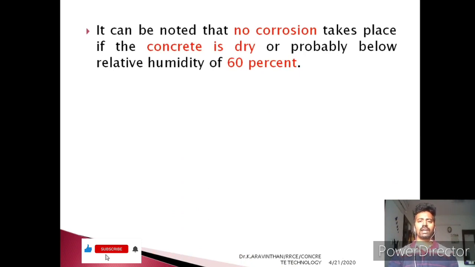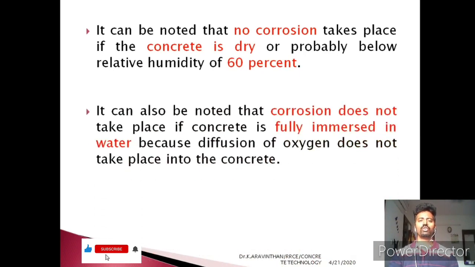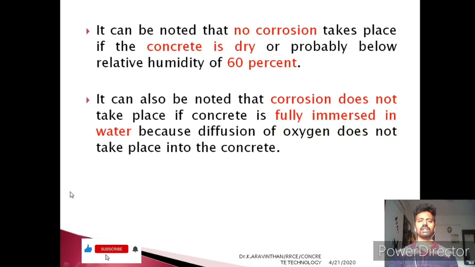You can take that under a relative humidity of 60% and below, the corrosion is reduced and nearly no corrosion takes place. Also, if the concrete structure is fully immersed under water, what happens? The oxygen is not able to be supplied to form the cyclic phenomenon.